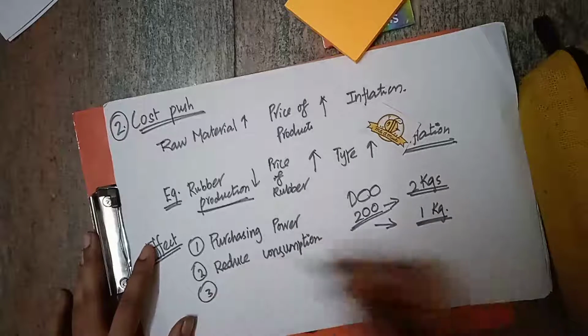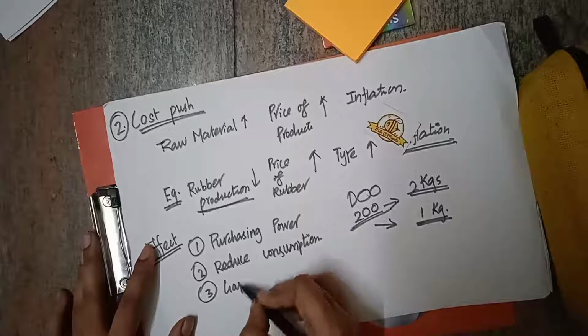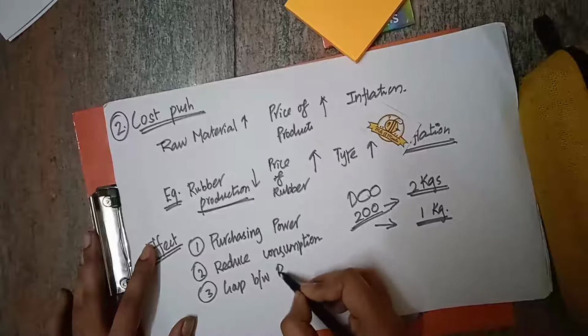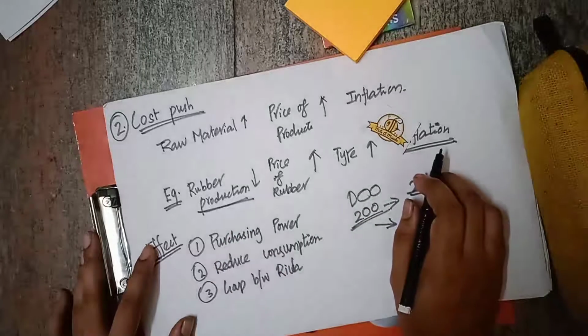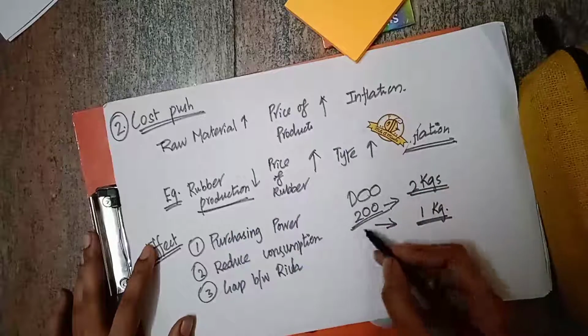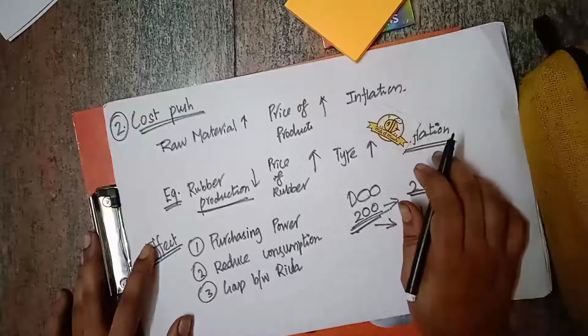Then it increases the gap between the rich and the poor. How does it increase? If the onion price is high, it will affect the poor much, because for the rich, affording this 200 rupees is not a big deal.